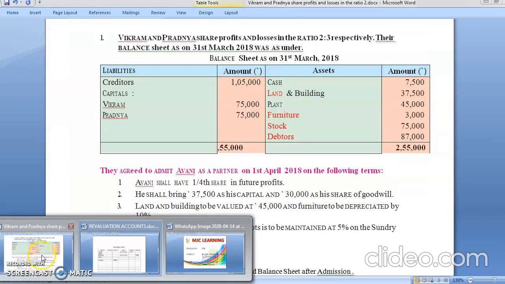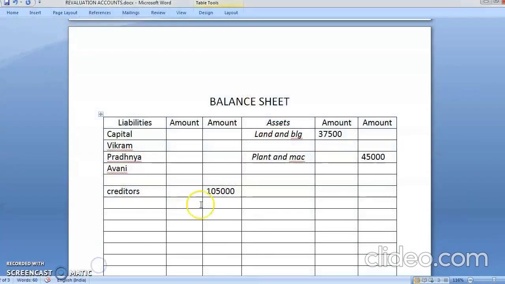Now, what is the third item? It is furniture. See, again furniture, stock and debtors. Furniture is 3,000. Stock is 75,000. Debtors is 87,000. And all three had been highlighted. That means all three have an adjustment. So you'll be writing furniture. Furniture was rupees 3,000, in the inner column, because there is an adjustment. After furniture there was the stock. Again there was an adjustment in the stock. So even the stock will be written in the inner column because of adjustment, and you are leaving one line.